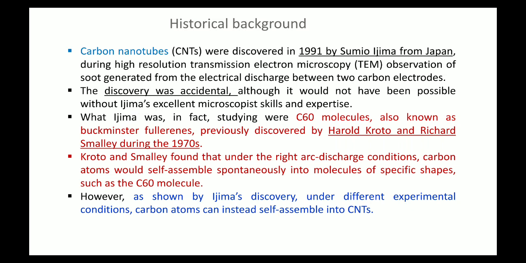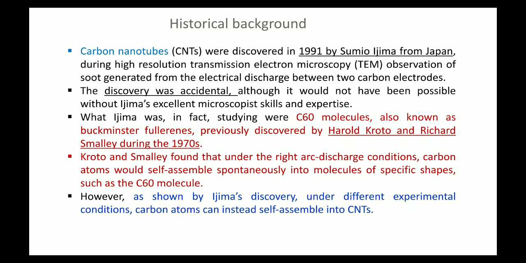What Iijima was in fact studying was the C60 molecule, which is also known as Buckminster fullerene. So Iijima was basically interested in preparing the C60 molecule, which is nothing but the fullerene, nothing but the buckyball. All is the same. The C60 molecule is also called a buckyball, also called fullerene. He was interested in preparing it, which was previously discovered by Harold Kroto and Richard Smalley during the 1970s.